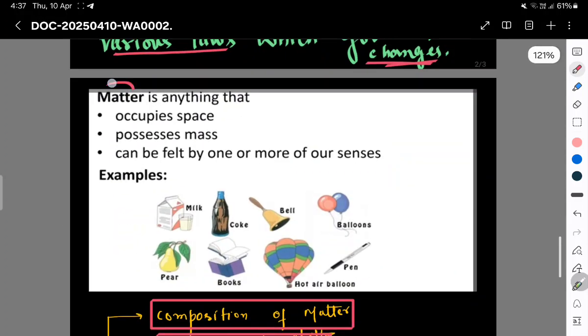Now, what is matter? It is anything that occupies space and possesses mass and can be felt by one or more of our senses.